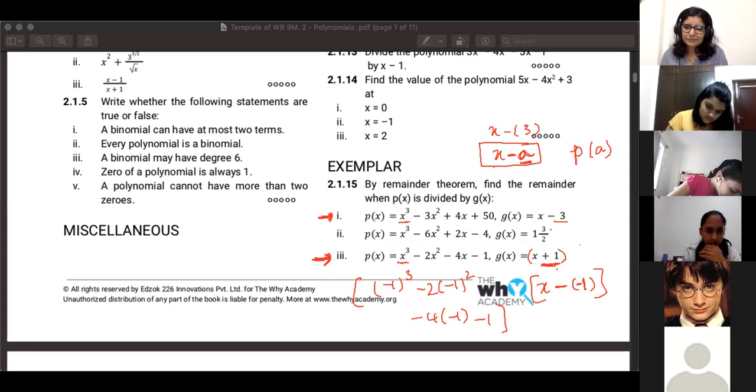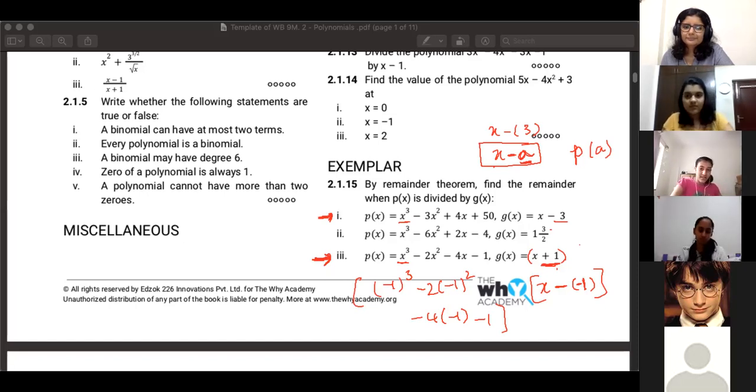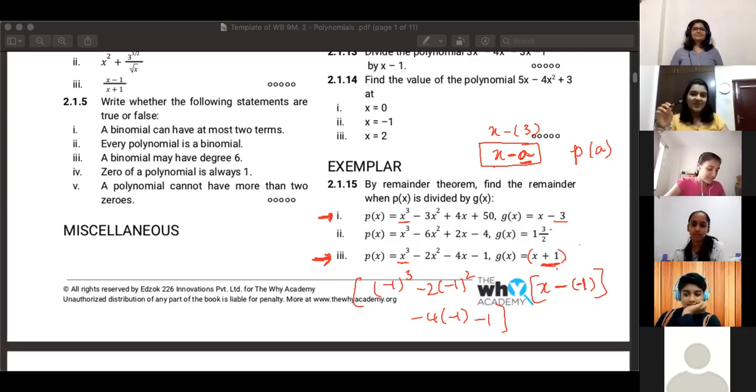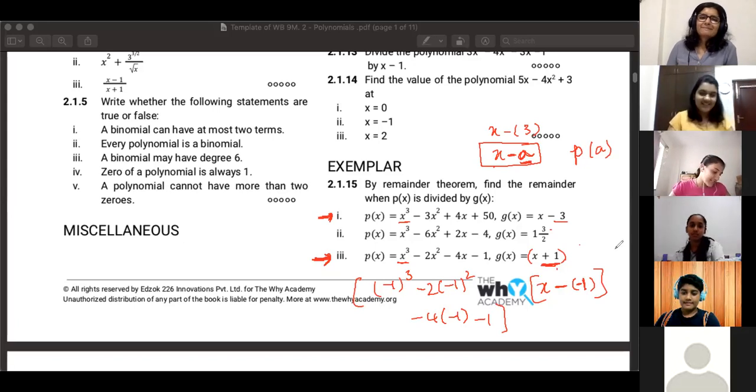Hey, Swayam, where did B come from? Which problem are you doing, Swayam? Where did you get B from? Yeah, Suhani, now you got it. Sorry, I actually took the wrong polynomial, I took the dividend for it. Okay.